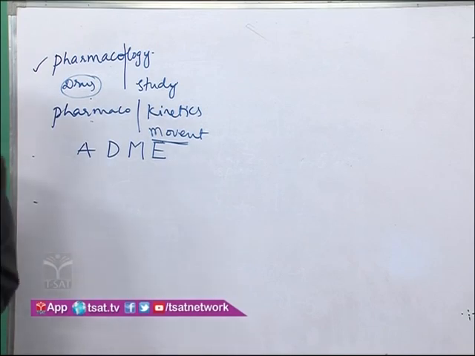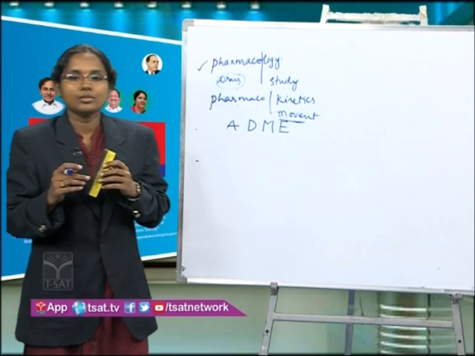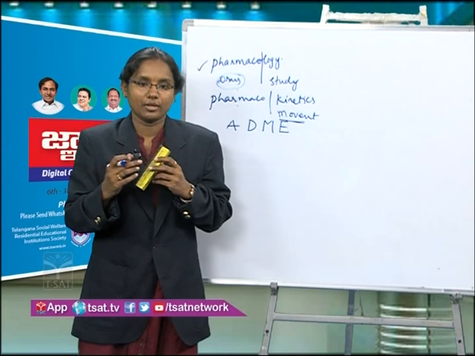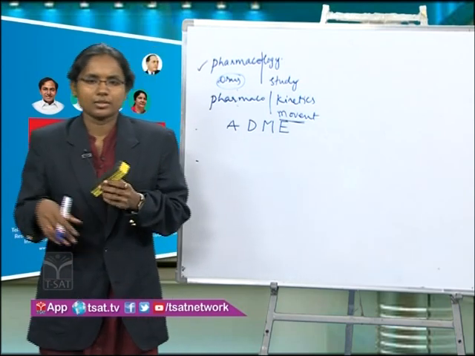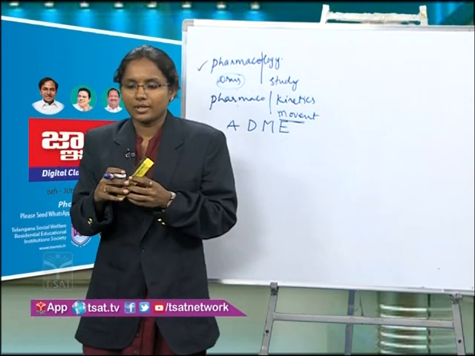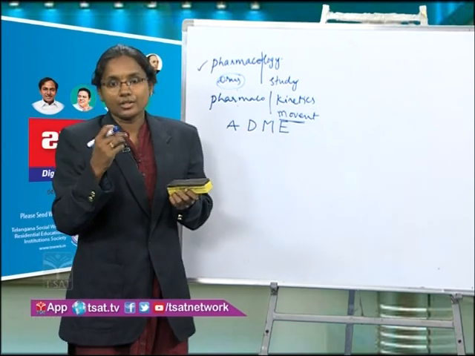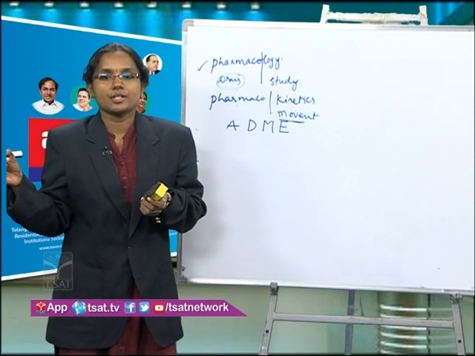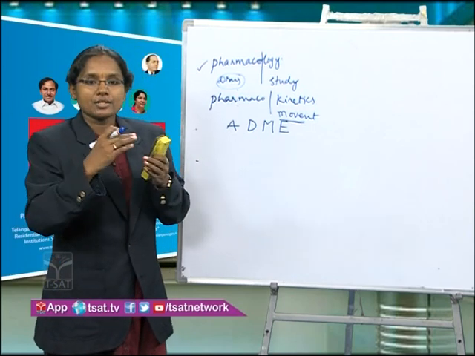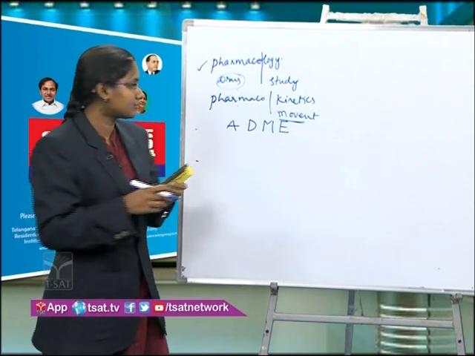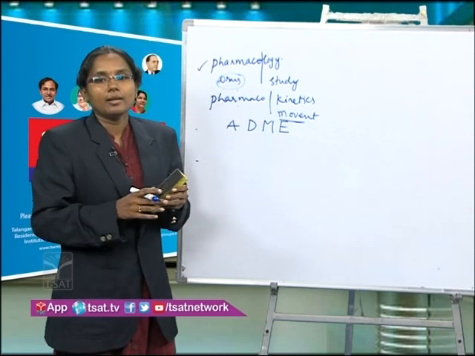Absorption of the drug, how the drug is absorbed into the body. What do you mean by absorption? It means the entry of the drug into the blood, from the route of administration to the systemic circulation, which is nothing but blood. This process is called absorption.